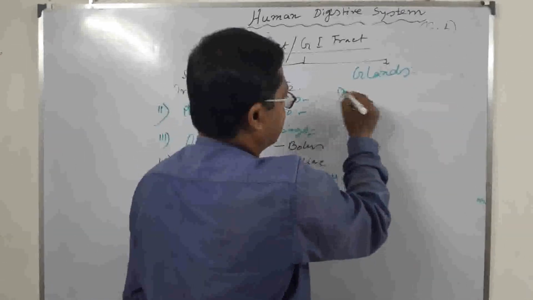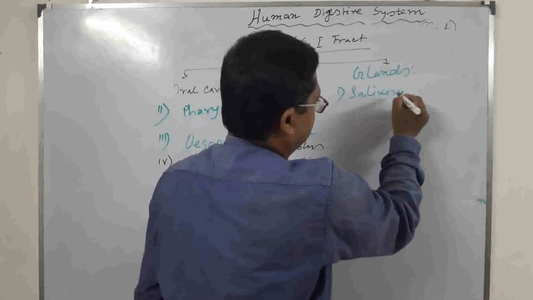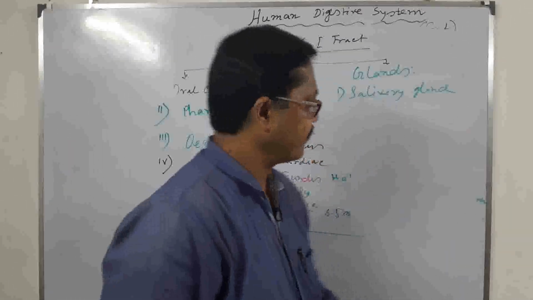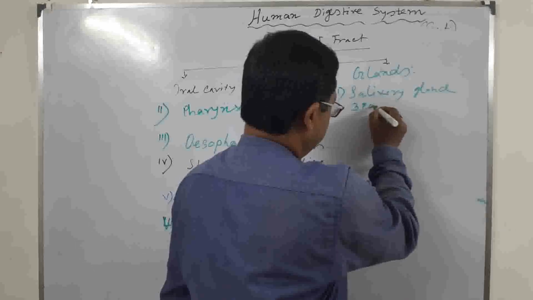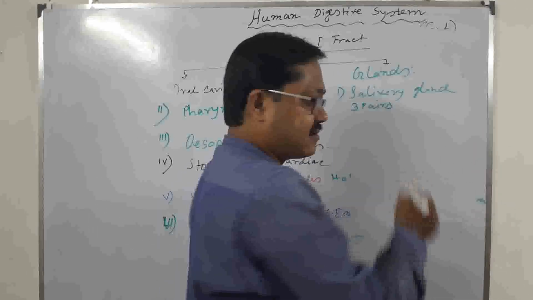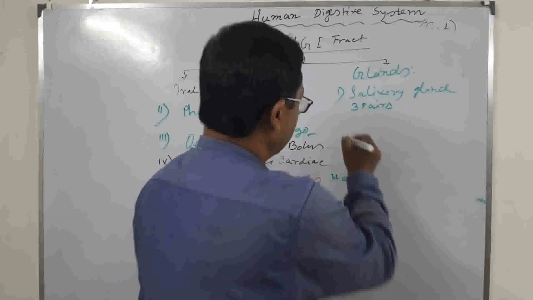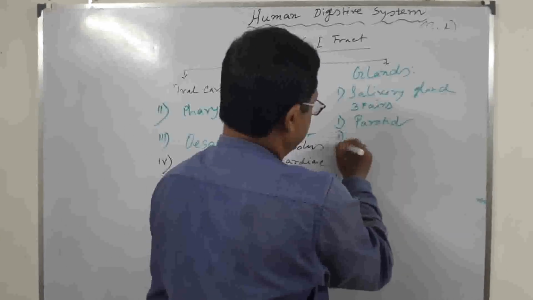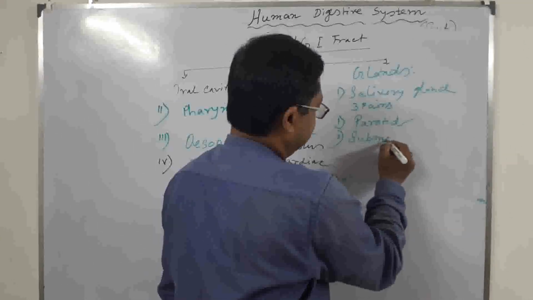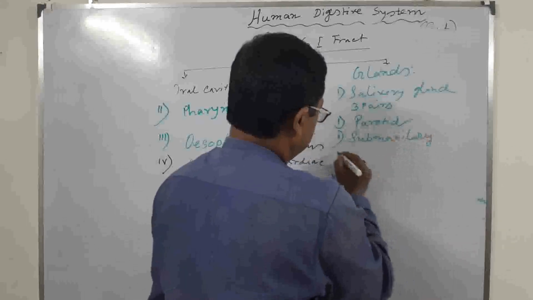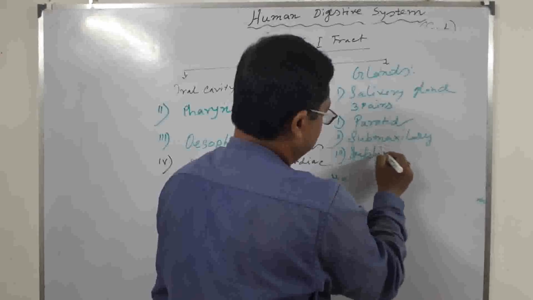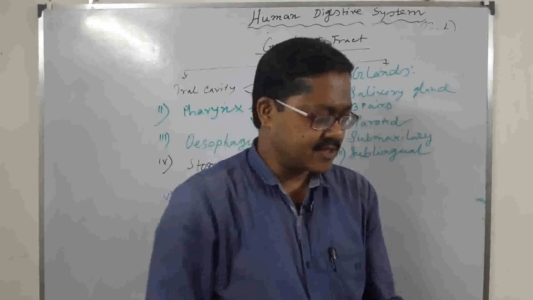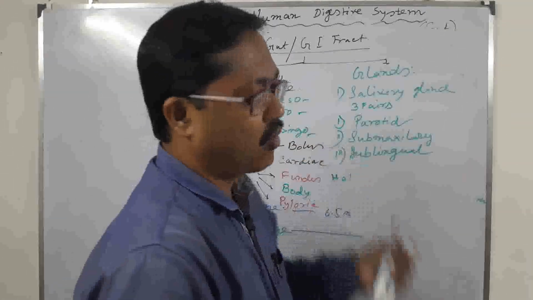Glands. First is the salivary gland. How many salivary glands are present in our digestive system? Six, three pairs. And three types are present. One is parotid. Second is submaxillary. Third is sublingual. These three types of salivary glands are present in our oral cavity.